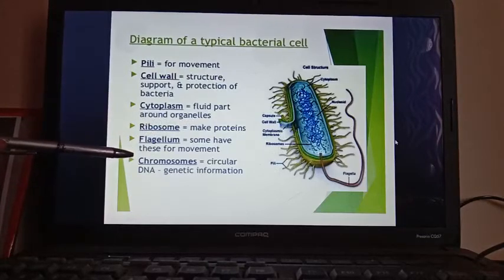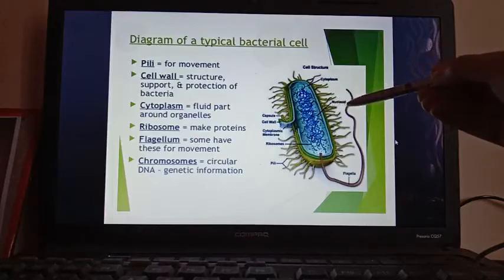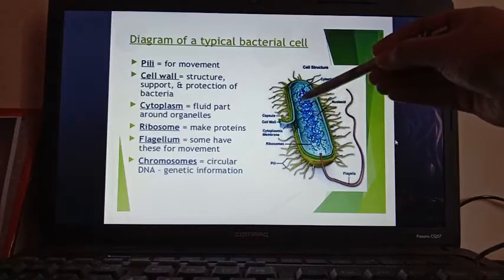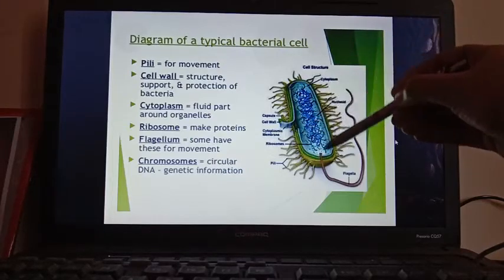And lastly, the chromosome, because you know a proper nucleus structure is not present here. The nuclear membrane is absent. So the primitive structure of the nucleus is known as the nucleoid. Here you can see the nucleoid. As a nucleoid, only the circular DNA is present.